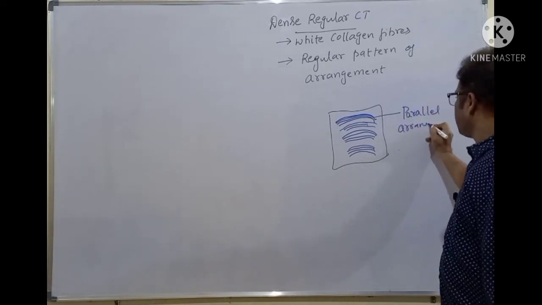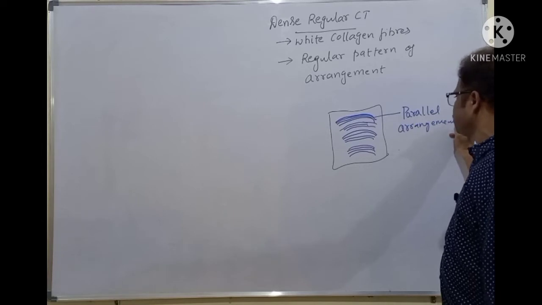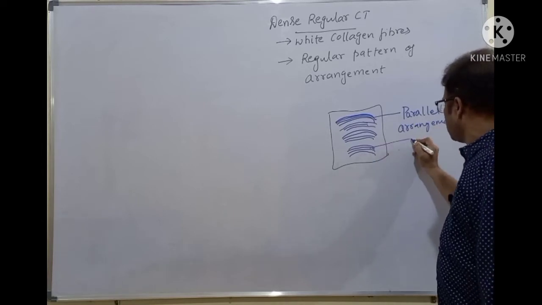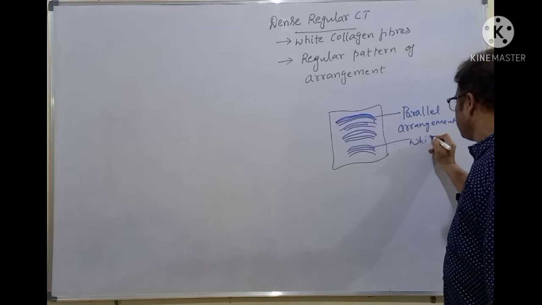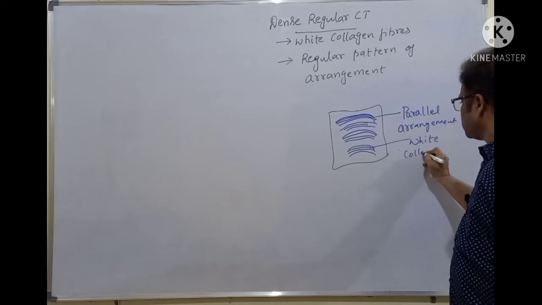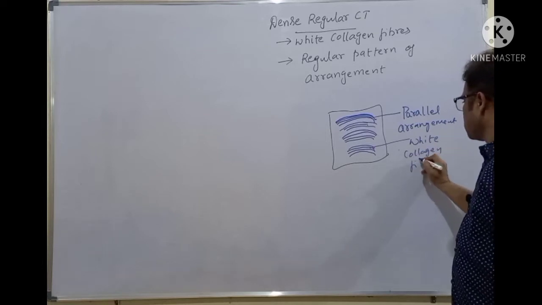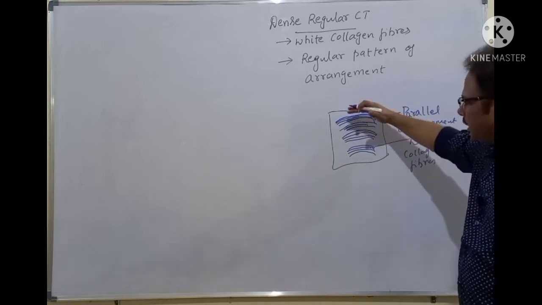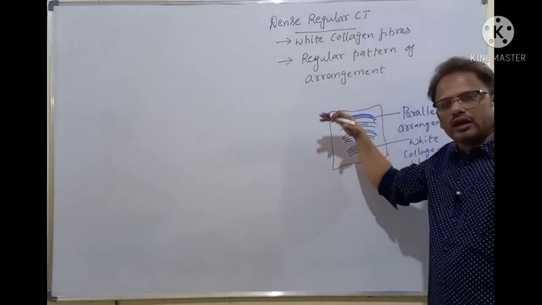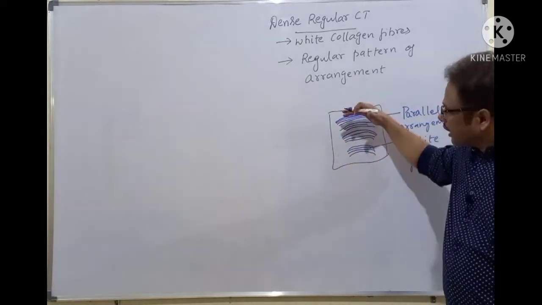There is a parallel arrangement of these white fibers. These are the white collagen fibers, which are parallelly arranged in a disciplined manner, in a systematic manner, in a regular manner.